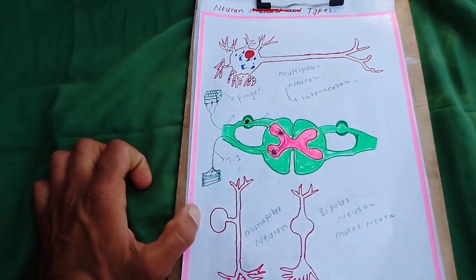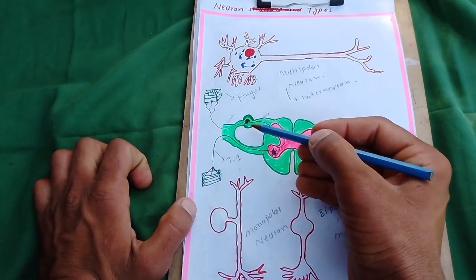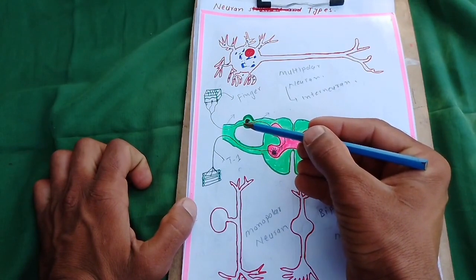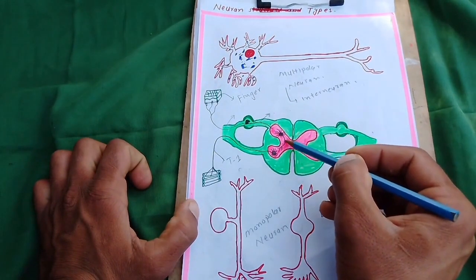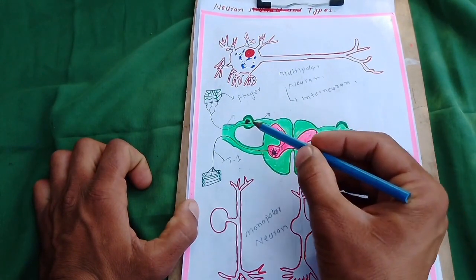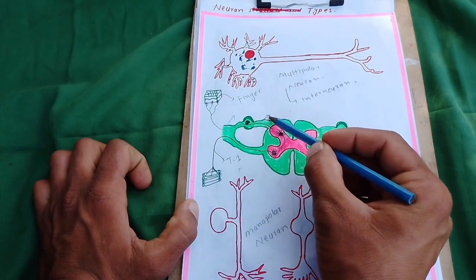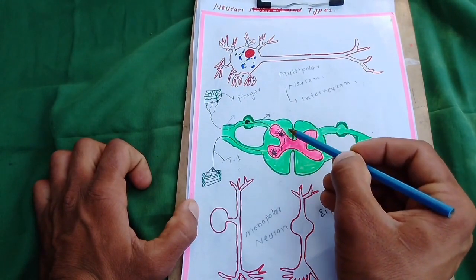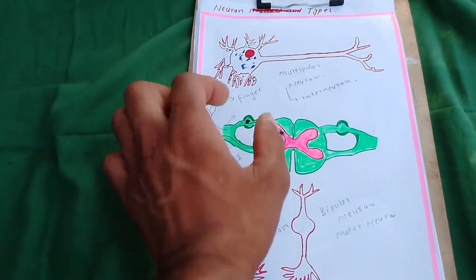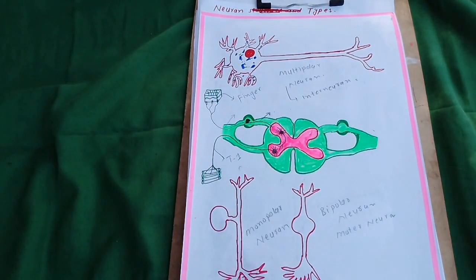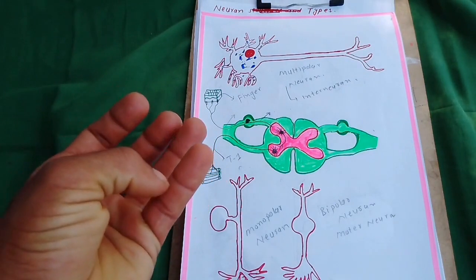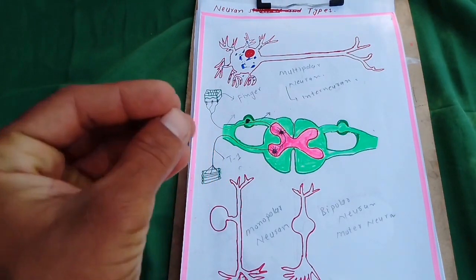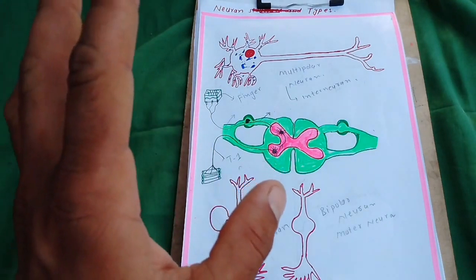Okay. Golgi type 2 neurons are those neurons which have a long dendrite but a small axon. This one and this one are the Golgi type 2 neurons. This has a small axon and this also has a small axon. So the sensory neuron and interneuron are the Golgi type 2 neurons. So these are the types of neuron based on the pole, based on the function, and based on the size of the axon. So these are the three main classes of the neuron.